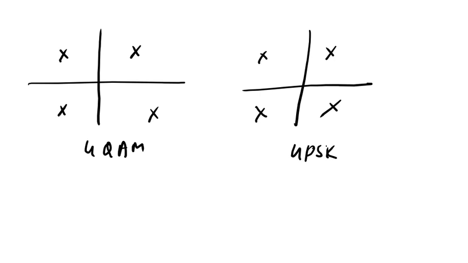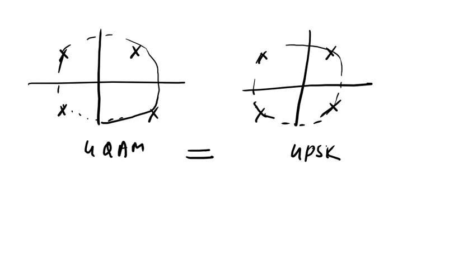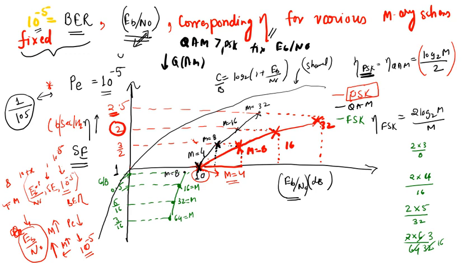You cannot do anything to change its amplitude. So you can remember that 4 QAM is the same as 4 PSK, therefore its error performance is also the same. So we are getting 10 to the power minus 5 error performance at 10 dB of power, and we are getting a spectral efficiency of 1.